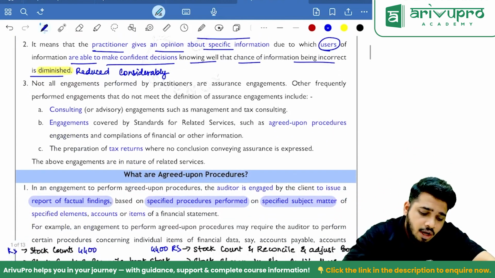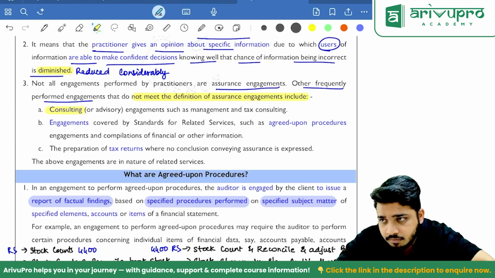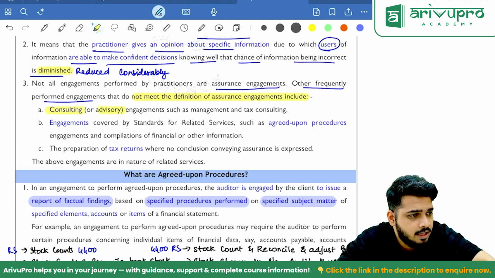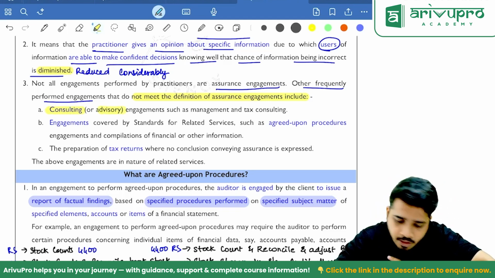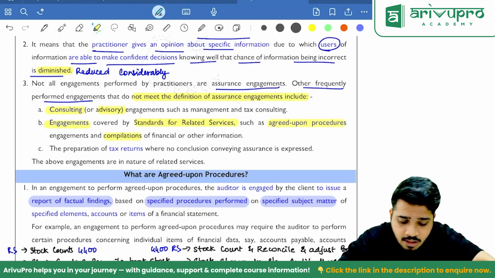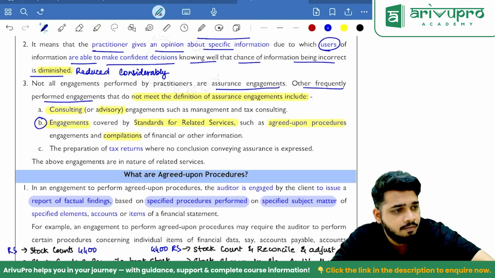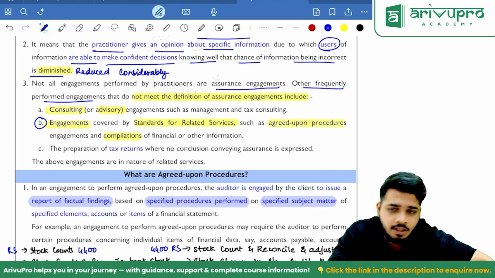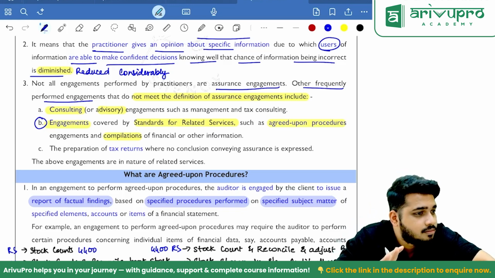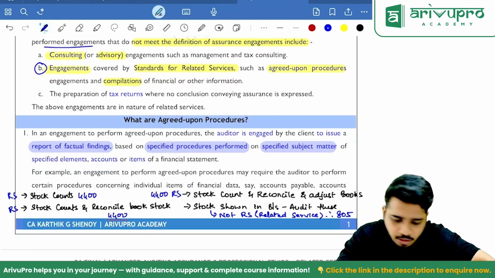Clear? Not all engagements performed by practitioners are assurance engagements. Other frequently performed engagements that do not meet the definition of assurance engagement include consulting or advisory. What assurance are you giving here? Nothing. You're just giving your advice there. Number 2, engagements covered by SRS, such as agreed upon procedures and compilation. These are not assurance engagements. And this is what we are doing now. We don't give any assurance here. We just do what management has asked us to do. Clear? Now, sir, independence and all that we'll talk about. Don't worry. Everything will come into the picture.